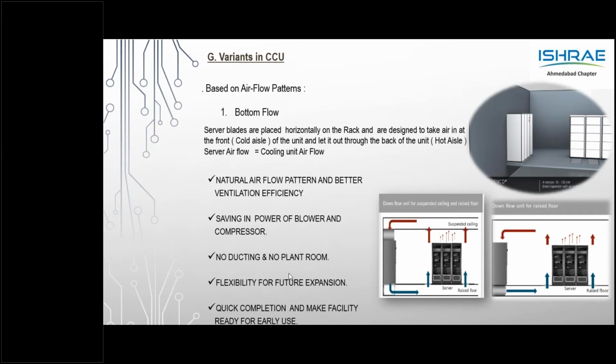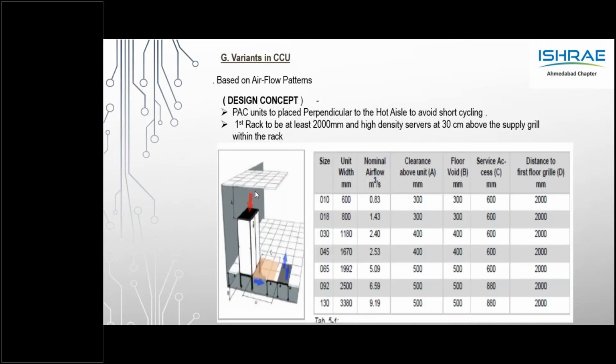Top throw units, a couple of pictures. The bottom throw and frontal throw are primarily seen in the data center. The top throw concept is actually from when the precision AC concept initially started. As I said, comfort AC units were used, so there was a suspended ceiling and ductable units were used where the air throw was from the top of the unit. So the first design of the CCU was something like this.